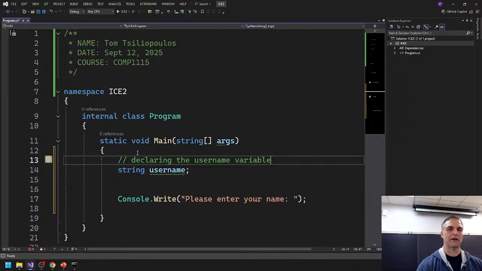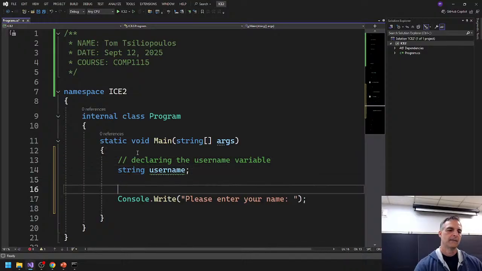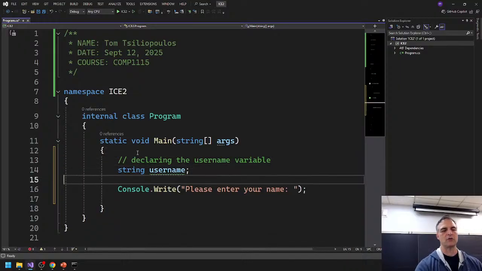I'm declaring it. Declaring it means putting memory aside. I'm going to ask you this question next week. Putting memory aside for a string. All I'm doing is putting memory aside. Okay, I haven't done anything. I haven't assigned anything. Username right now is empty. It doesn't have anything inside of it. Okay? And then it's just called username. You can call this whatever you want, by the way. I'm just calling it username. You can call it name, something else, right?